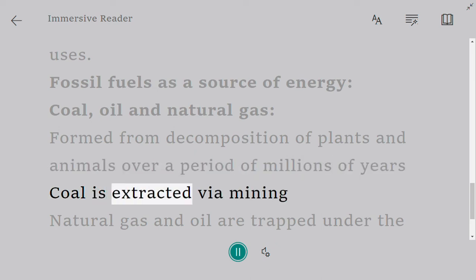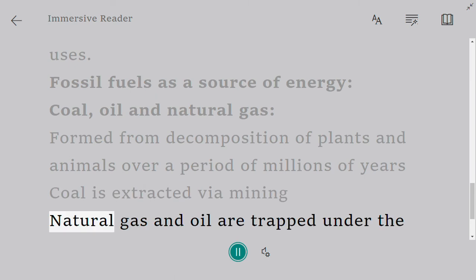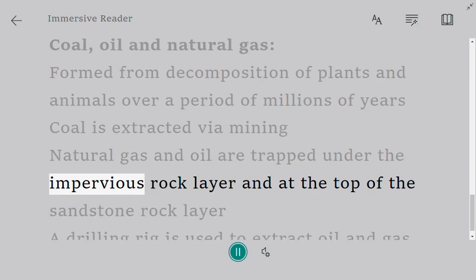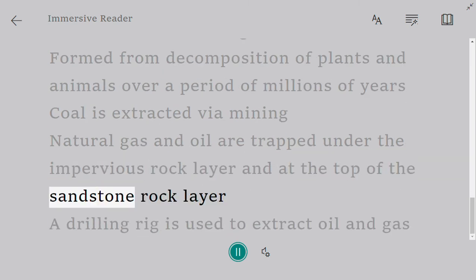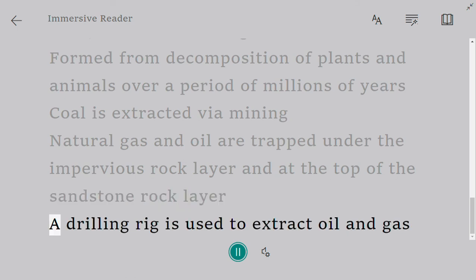Coal is extracted via mining. Natural gas and oil are trapped under the impervious rock layer and at the top of the sandstone rock layer. A drilling rig is used to extract oil and gas.